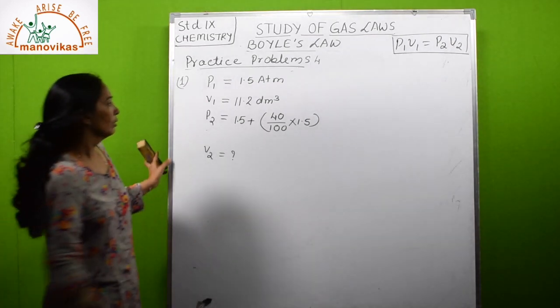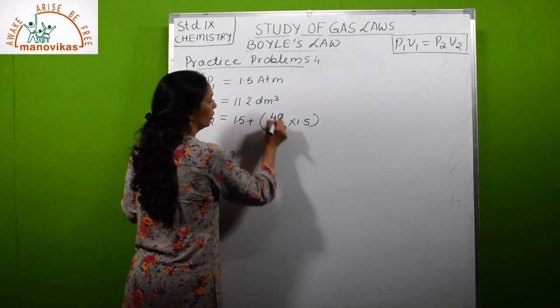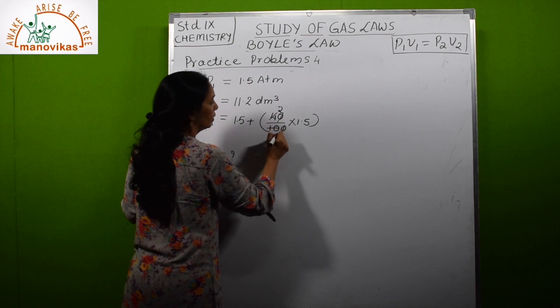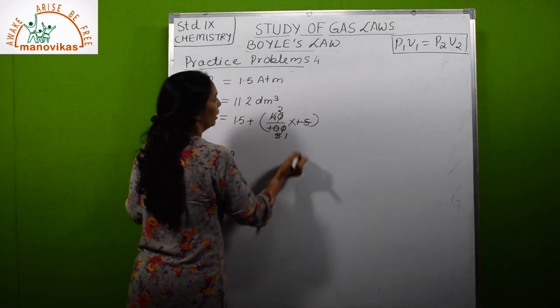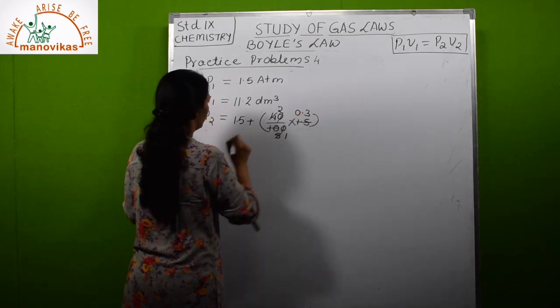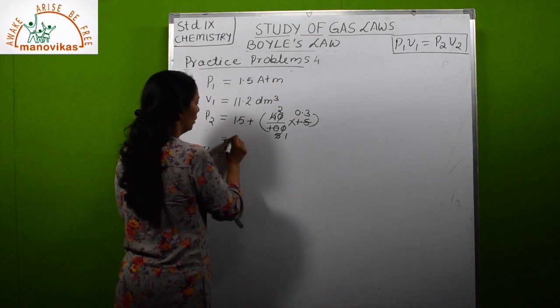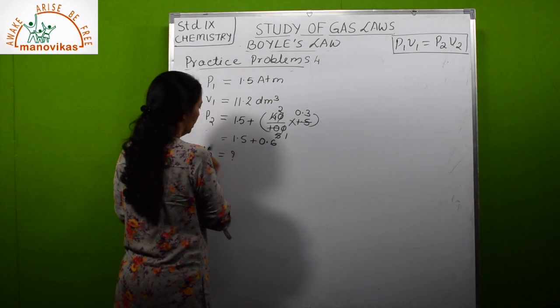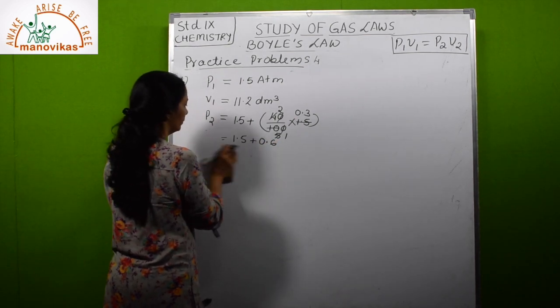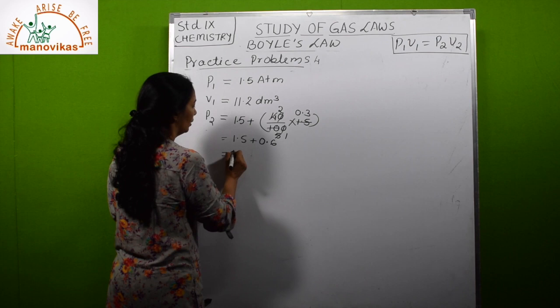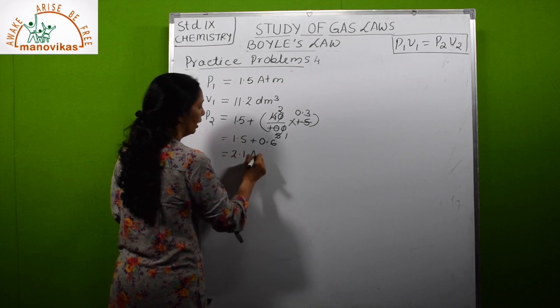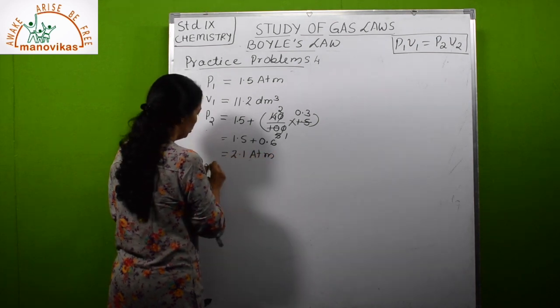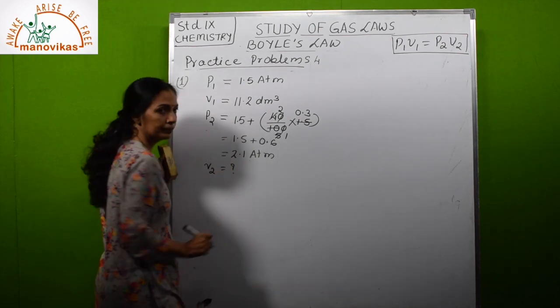So if now you calculate it, 2 2s are 4, 2 5s are 10, and 0.6. So this will be equal to 1.5 plus 0.6, and that is equal to 2.1 atmosphere. Now V2 is a question mark.